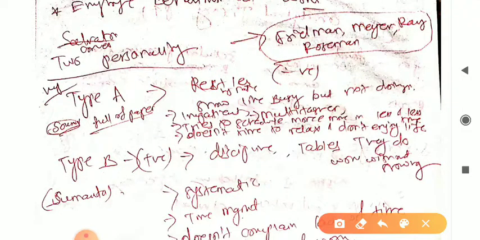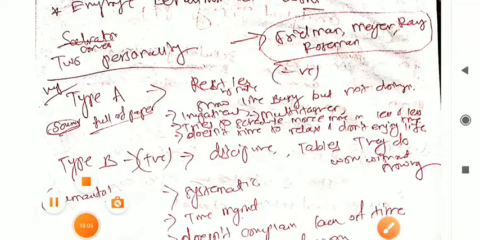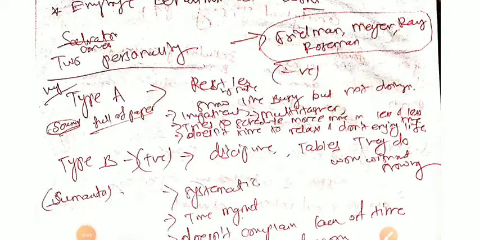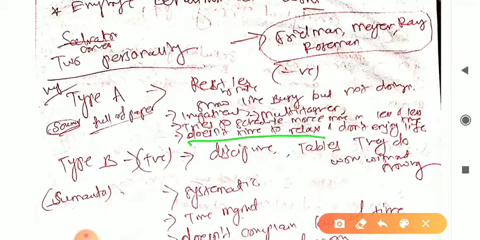So the next key point is: does not have the time to relax and does not enjoy life. That person will not relax and he will not enjoy the life. So here we can say that all the characters will be something like negative. He is not completely negative in personality, but in the work he is negative, right? He is restless by nature.